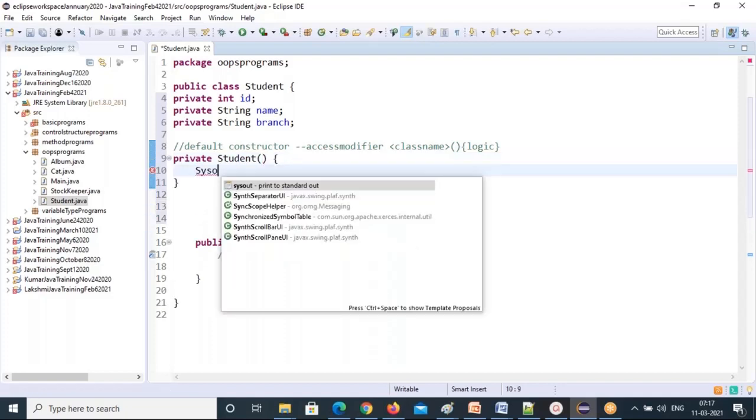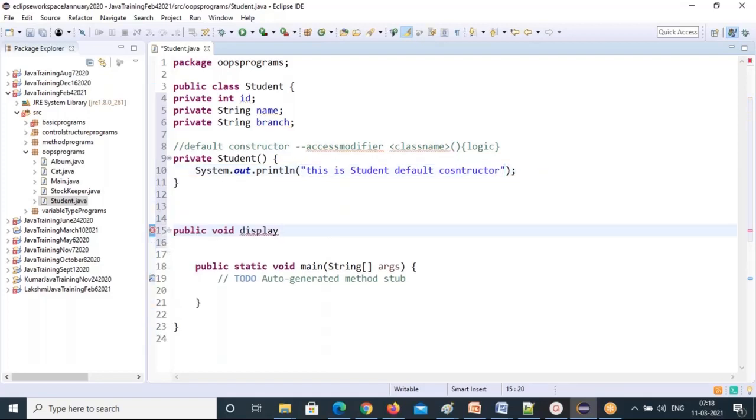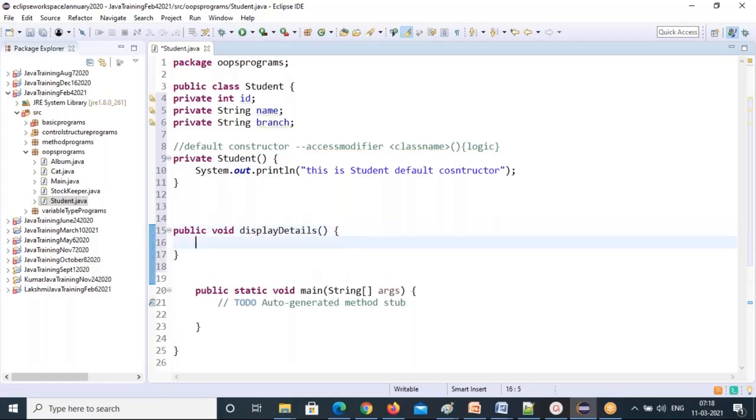Then I'm just writing, this is the Student default constructor. This part will be invoked when you create an object for the class. You don't need to call the constructor explicitly. And I'll create one more method to display the student details, displayDetails.